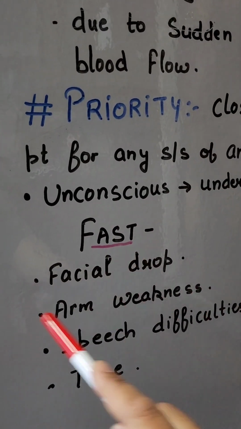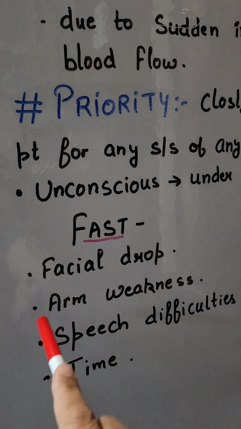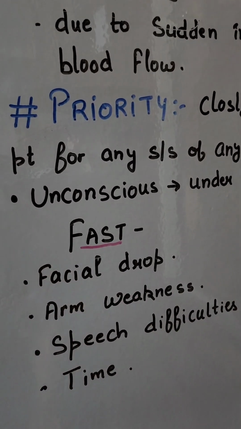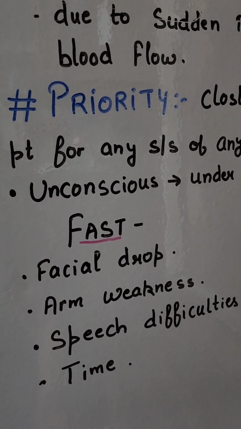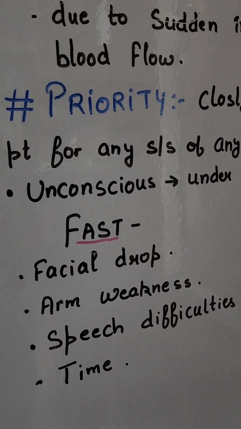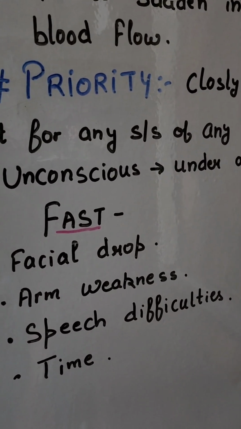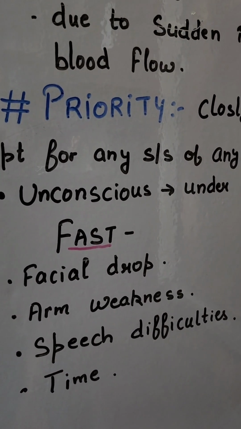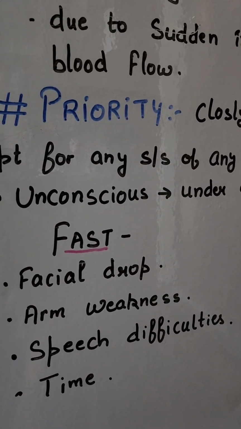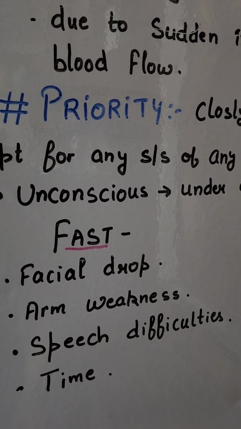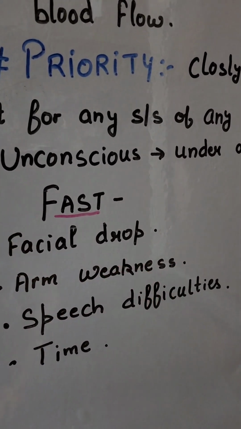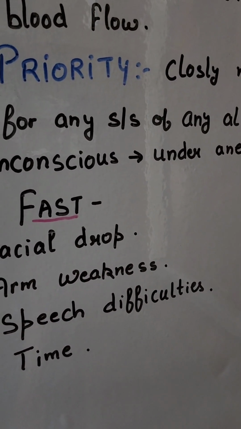If the patient is conscious, we can check these other things, like arm weakness. If one arm is weak, any drifting, hold for 10 seconds. If the arm falls down and doesn't have the good strength it used to have, it means something is going on under the skull. The nurse has to follow up. And speech difficulties, definitely.